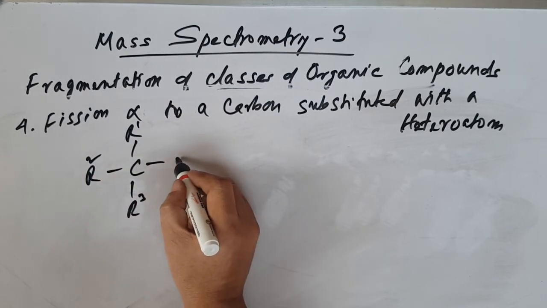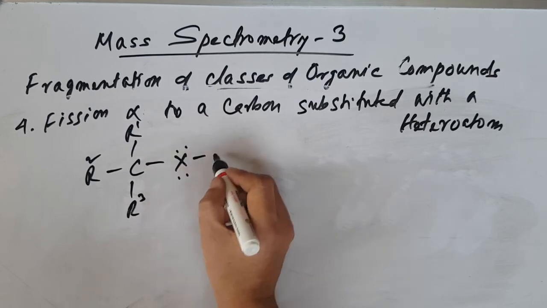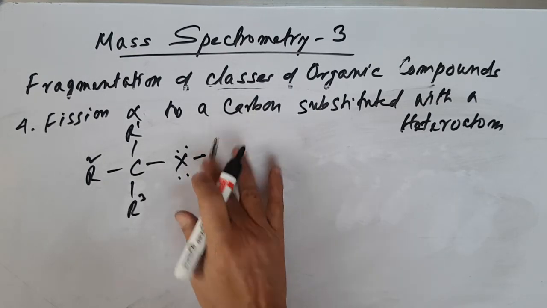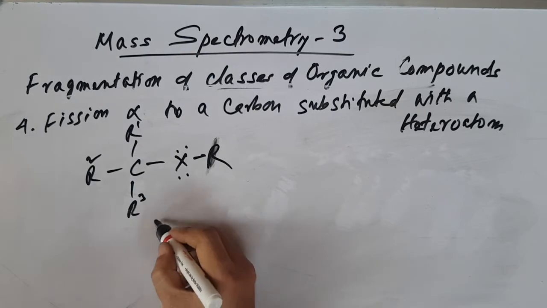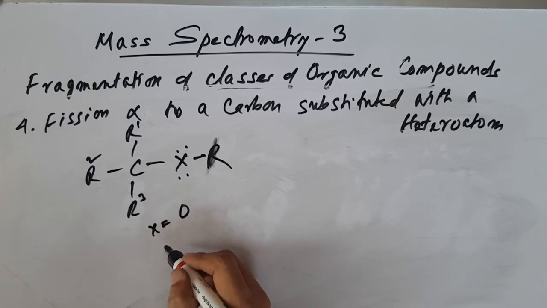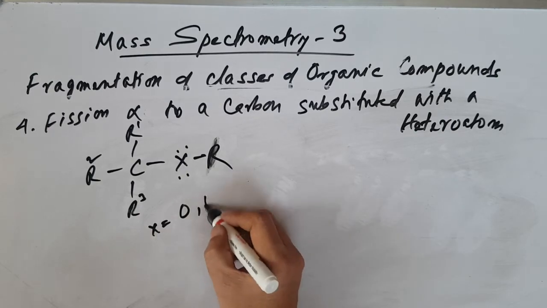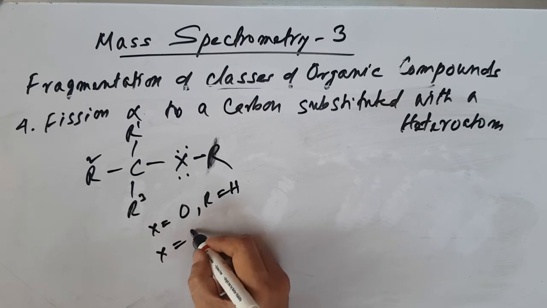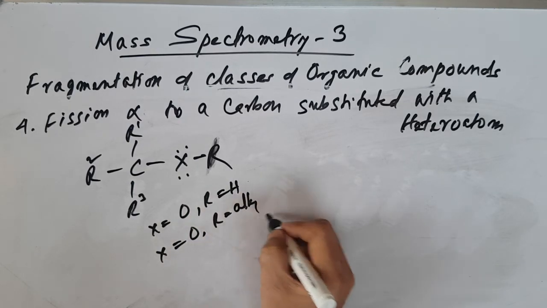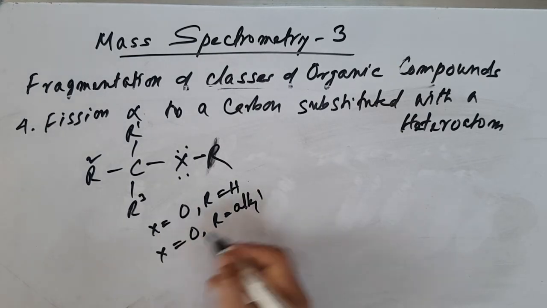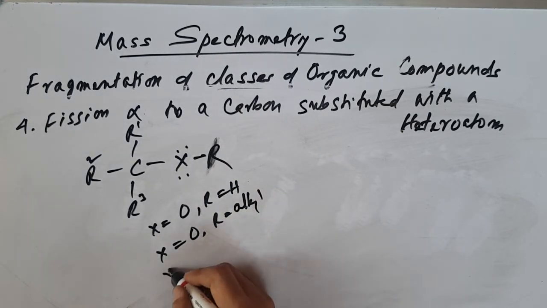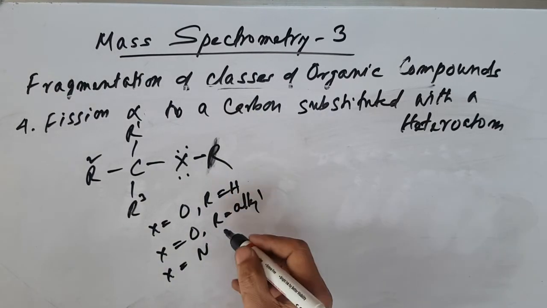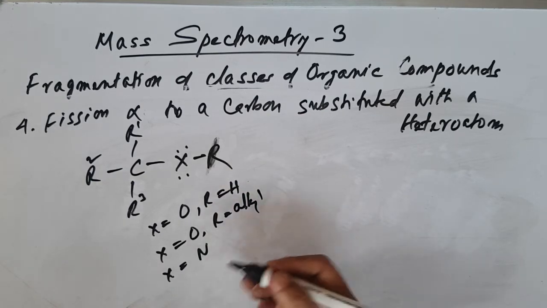Let's say X is a heteroatom, and R is hydrogen or alkyl. So let's discuss. X can be oxygen, and R can be hydrogen, then we have alcohol. Here X is O and R is alkyl, then we have ether. And X can be, say, nitrogen, then R can be hydrogen.